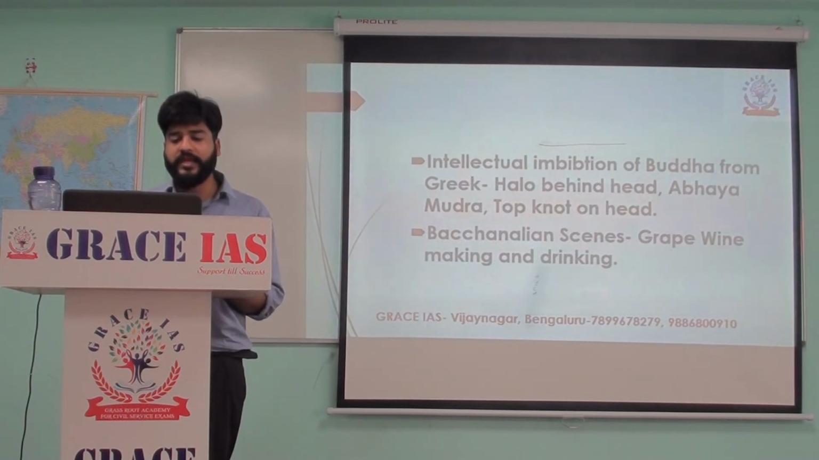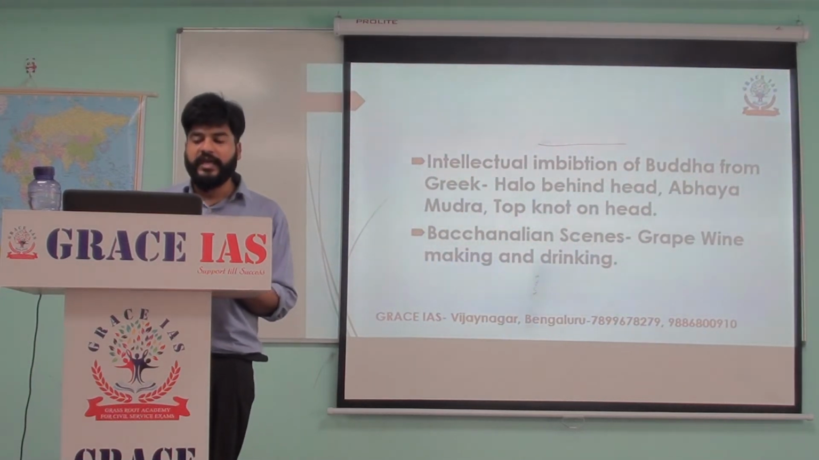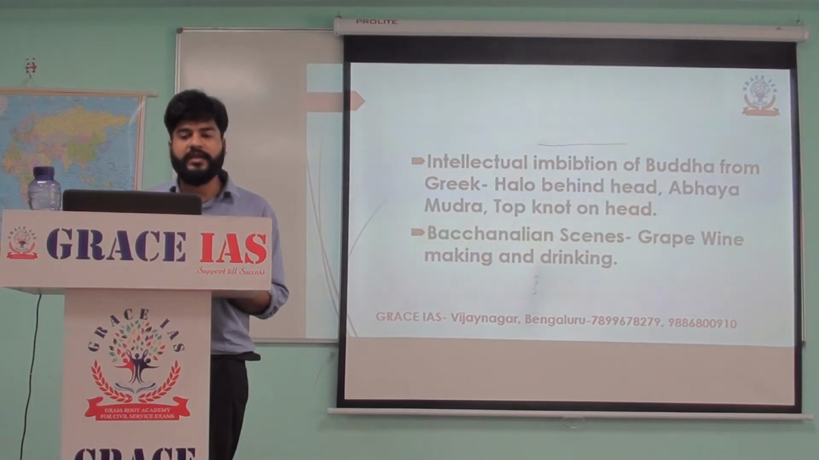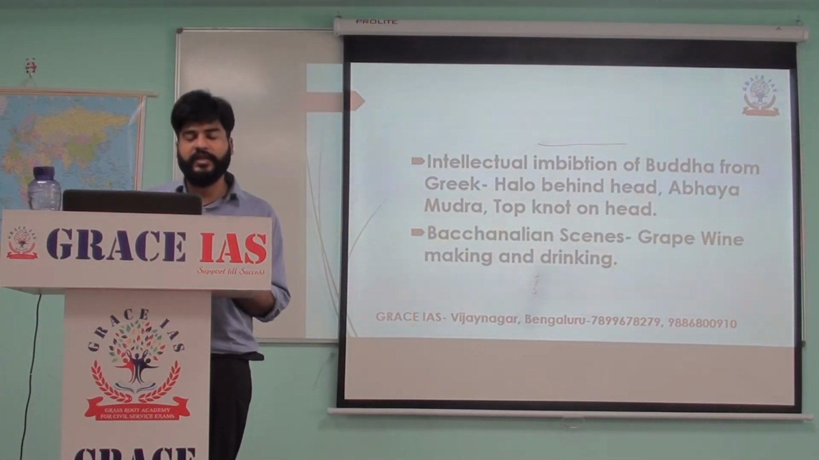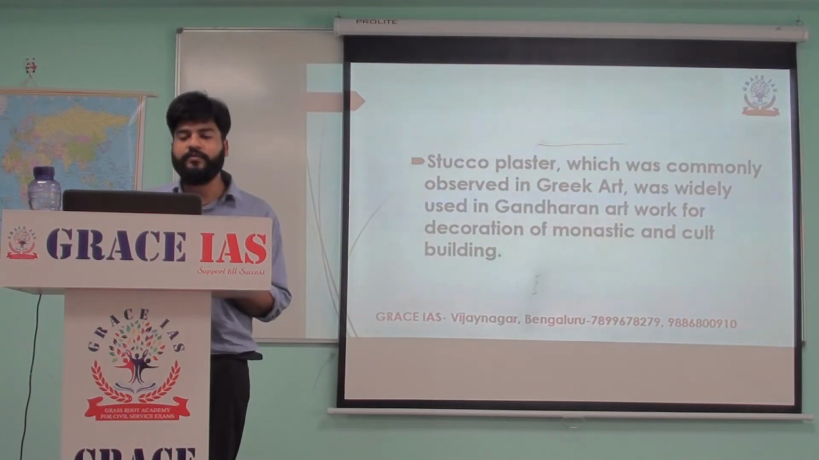Then there were bacchanalian scenes. Bacchanalian scenes are scenes of wine making and wine drinking, especially grape wine. These scenes are also depicted in Gandhara art forms. Now grape wine, this idea is largely influenced by Greek culture, where grapes are grown and wine is cultivated. The material which is used in Gandhara art is stucco plaster. It was commonly observed in Greek art and widely used in Gandhara art as well for the decoration of monastic and cult buildings. So even the material is heavily influenced by these cultures.